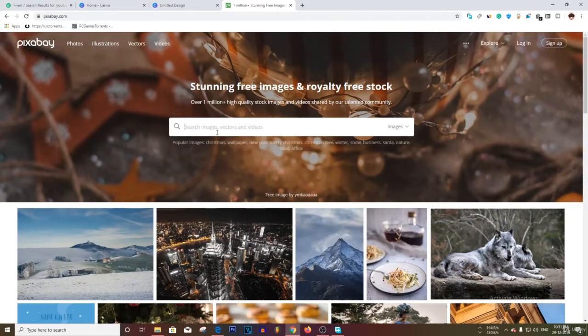I use that also all the time. Don't worry about copyright and stuff. You will not get copyrighted for just taking a couple of images. Nobody simply cares. And yeah guys, don't worry about copyright issues.